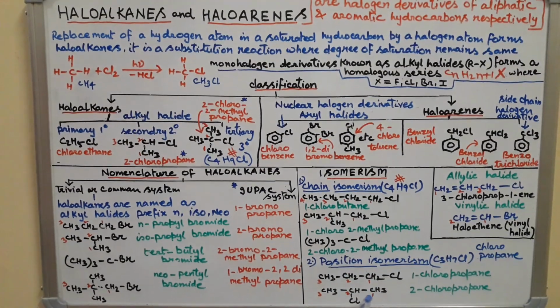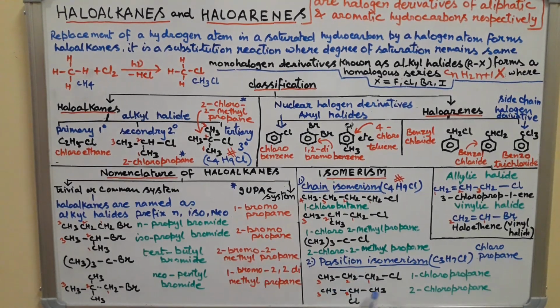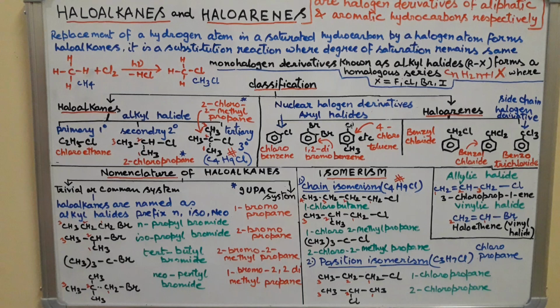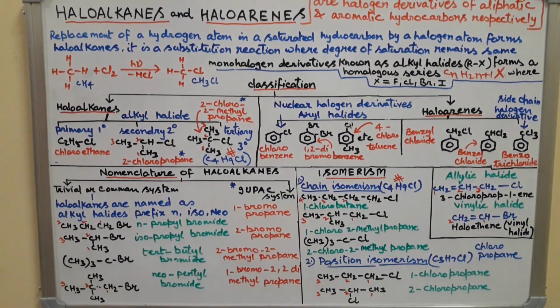Look here, prop 1, 2, 3 in both cases; the word root is prop, but Cl is at the terminal carbon, C1, in one case, and in the other case Cl is on the second carbon, which is 2-chloropropane. Since there are only 3 carbons, either from this side or that side, it comes second. This was clarified in class 11. So the position of the halogen atom is changed here, and this becomes position isomerism.